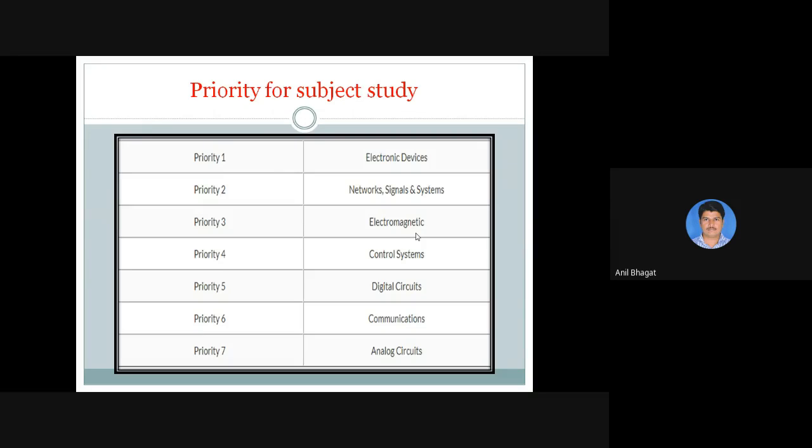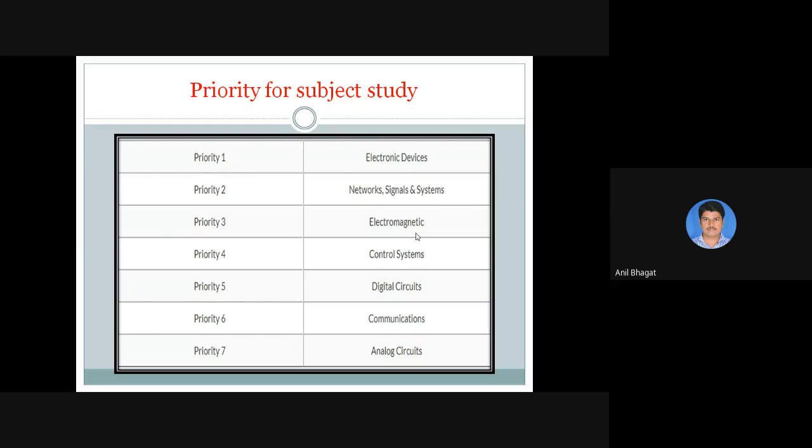The first priority is always given to electronic devices, because if you study all the topics in detail, you will definitely get 8 marks out of 12 marks, and you can easily crack your GATE exam. Only 26 marks are required to crack the GATE exam, or maybe 27 marks for open category, and 17 marks for the reserved category students. So this is the priority, and first of all you should try to study electronic devices.